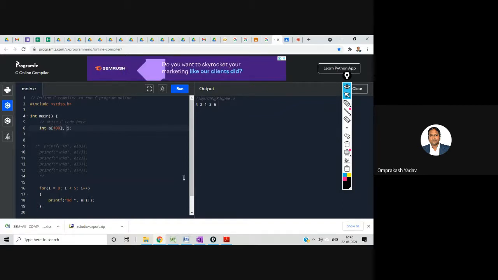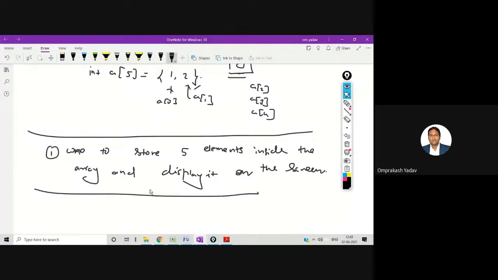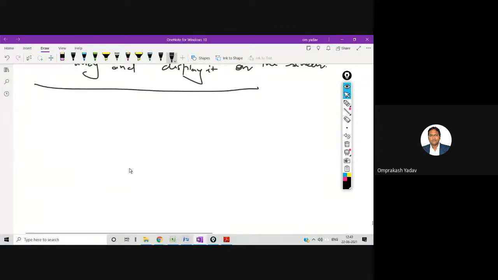See, whenever in the array, one very important concept, let me explain to you. When I'm saying int a of 5, what is actually happening behind the scenes? Whenever I say int x, the compiler asks what is the type of x? The type of x is integer. So the compiler will immediately make the arrangement of 2 bytes in the memory.